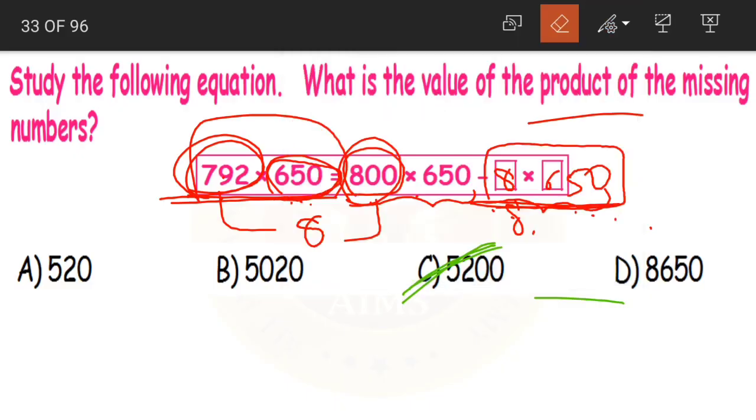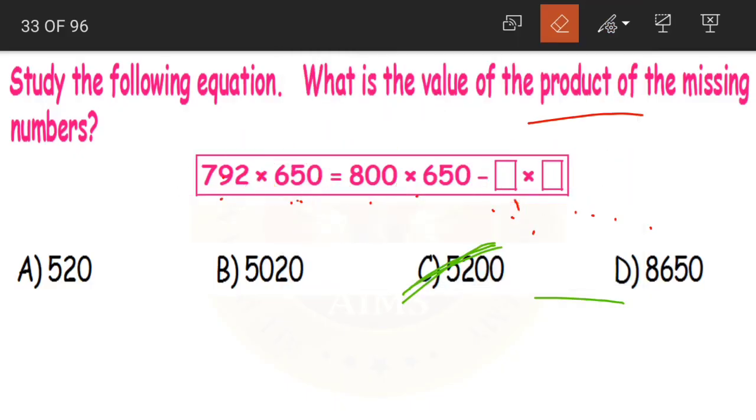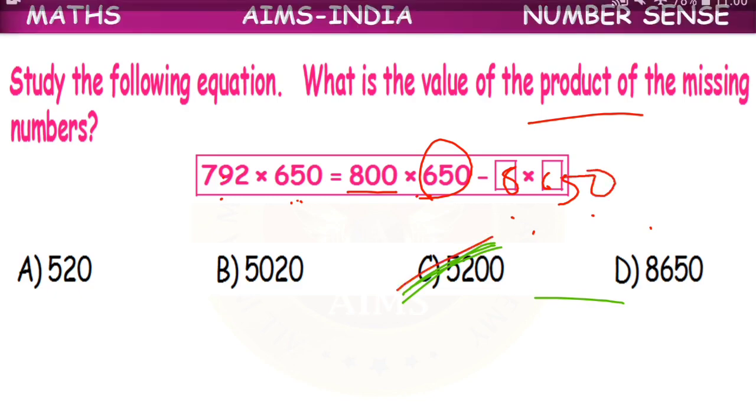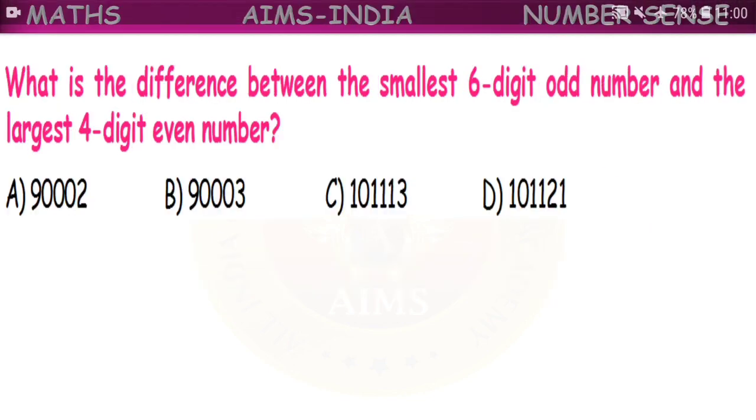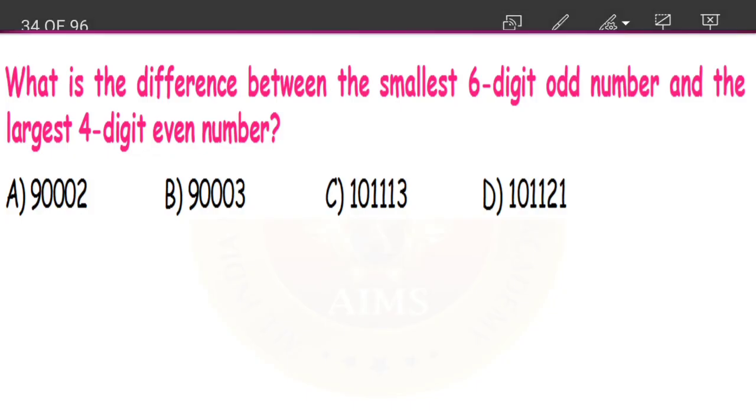Clear children? Yes, only subtracting 8 won't be enough. As we have multiplied 800 with 650, we need to multiply 8 also with 650. Option C, 5200 will be the correct answer. Moving on to next question.